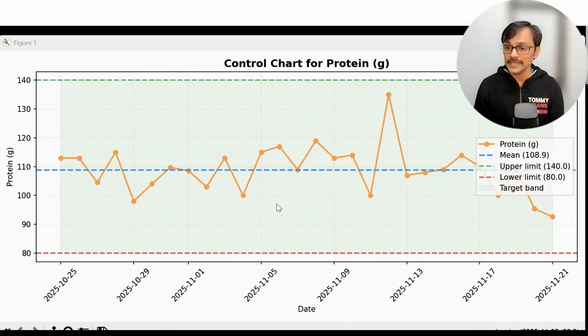I'm not breaching the 80 control limit, which is a small limit. I have not breached it. So I'm anyway eating more than 90 gram all the time. So this is in a healthy range. Process is under control. So I can say protein intake process is under control.